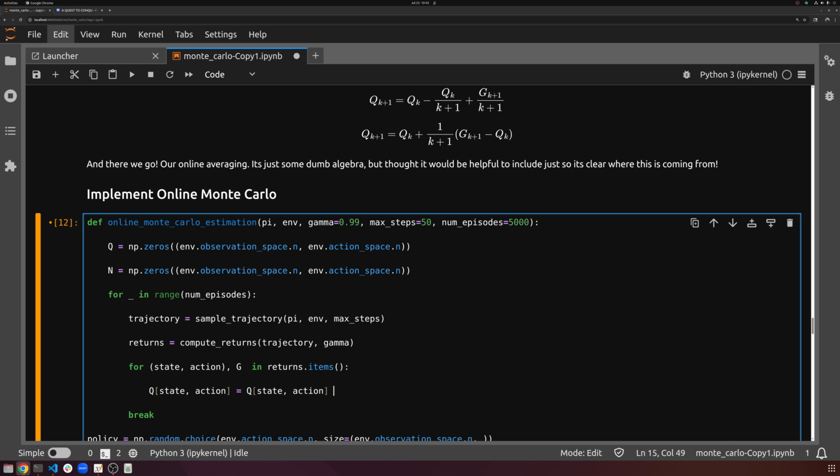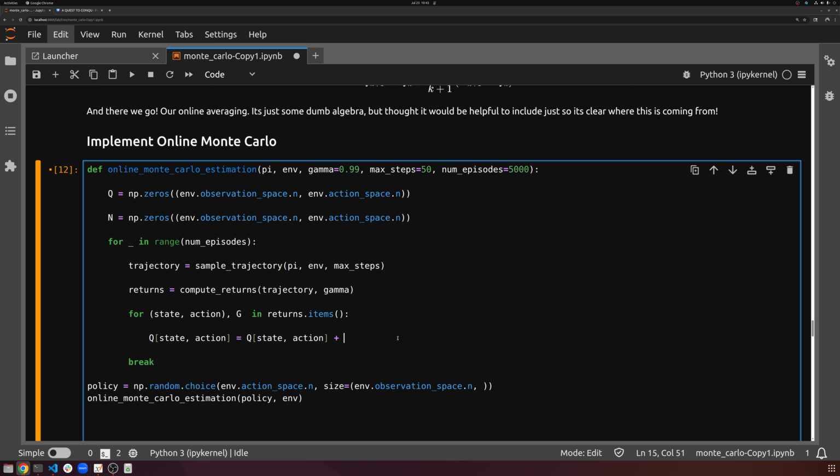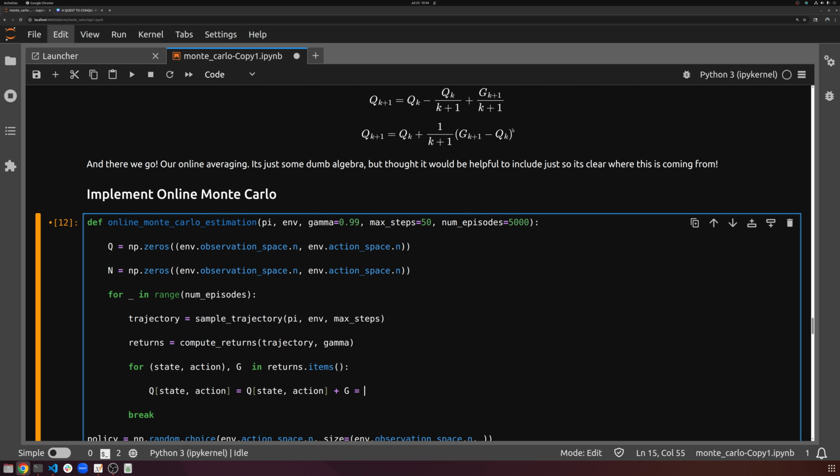let's just go ahead and do the K plus 1 denominator in a second. We'll do the top first. So first, G_{K+1}, that is our current return. That's this G right here, G, minus our Q_K, again, our current estimate, state action, just like that. And this whole thing is going to be divided by K plus 1, right?